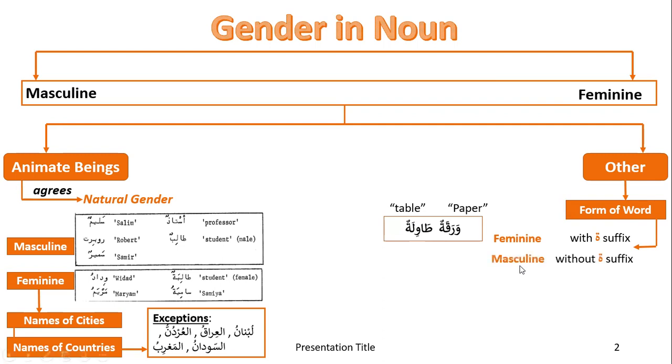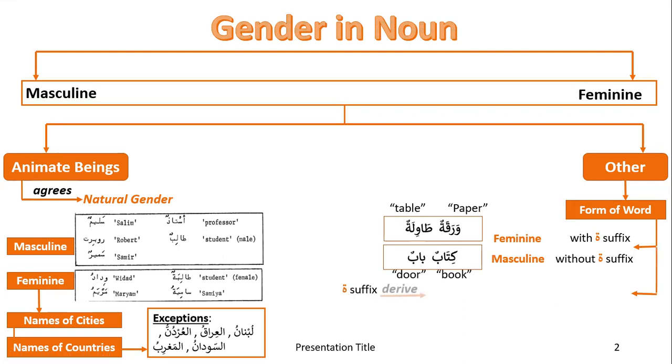Similarly, without the tamarbuta suffix, it's masculine. Things like kitabun, which means book, and babun, which means door, again do not have a female counterpart. This is just the way they are spelled, and since there is no tamarbuta, they are considered masculine in Arabic.